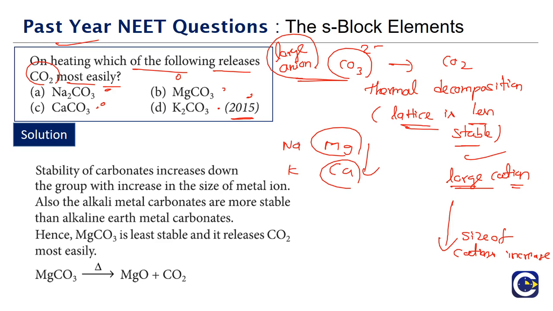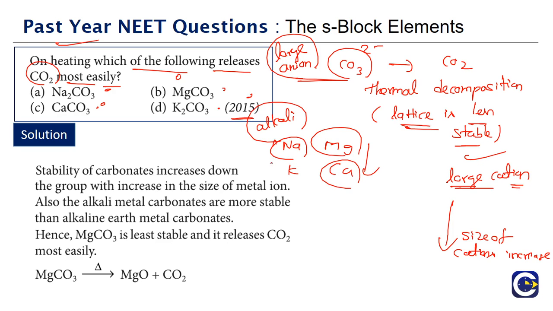Whenever we look at the alkali metals and alkaline earth metals, the alkali metal ion size will be larger. Alkali metal atoms are itself larger than the alkaline earth metals, which means the thermal stability of the carbonates will be more for the alkali metals. Alkali metal carbonates are more stable than the alkaline earth metal carbonates.